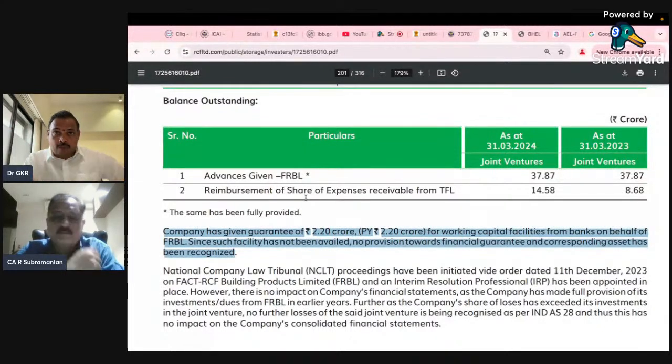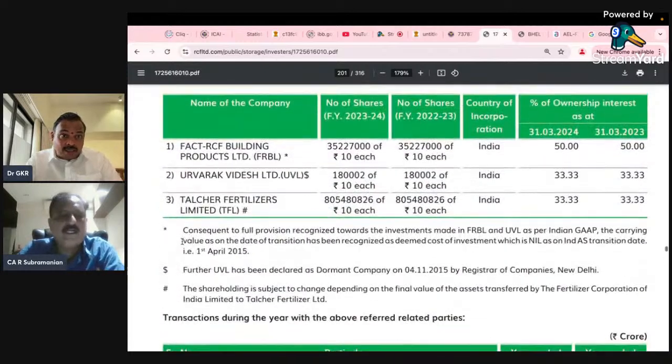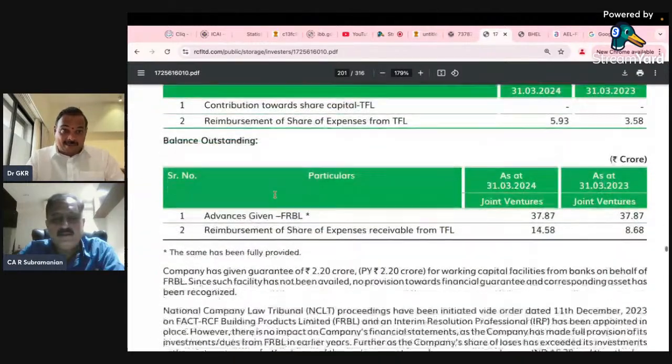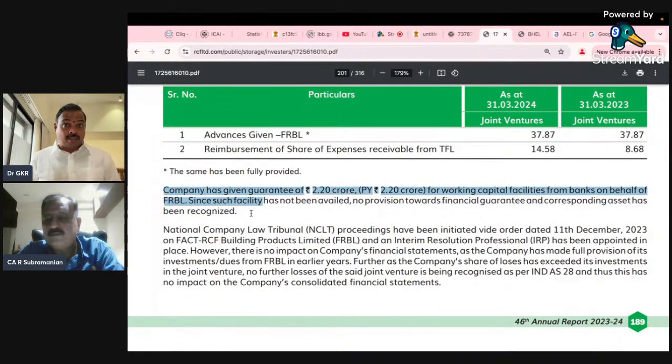Look at the guarantee: the company has given a guarantee of 2.2 crore for a working capital facility from banks on behalf of FRBL, which is one of its joint ventures, one of the related parties. For FACT RCFB of FRBL, I gave a guarantee. Since such facility has not been availed by that company, no provision for financial guarantee and corresponding asset has been recognized. It has been given, but I have to disclose.